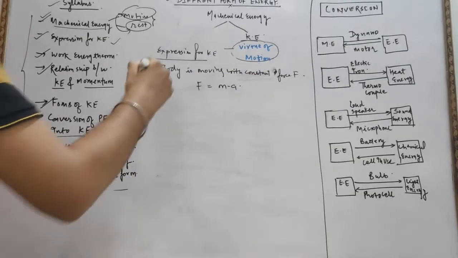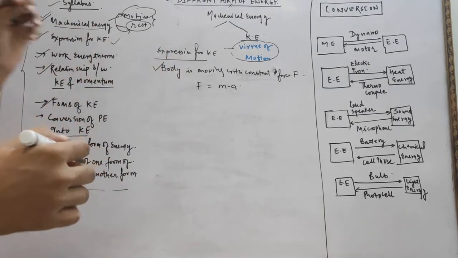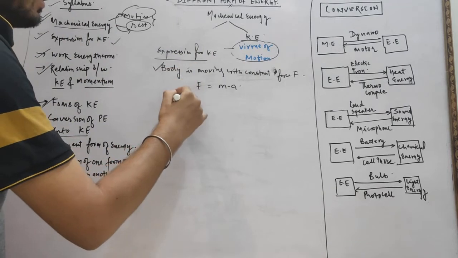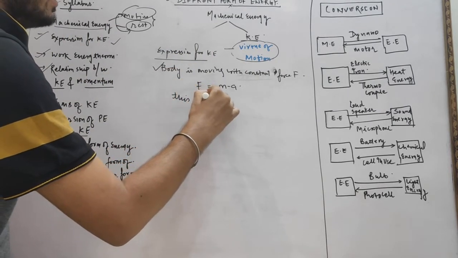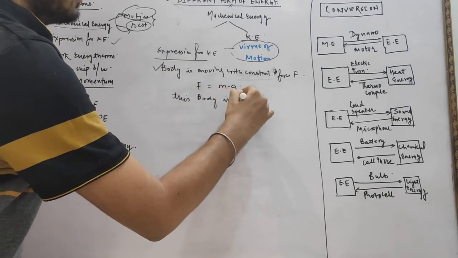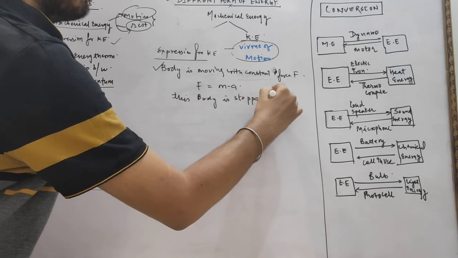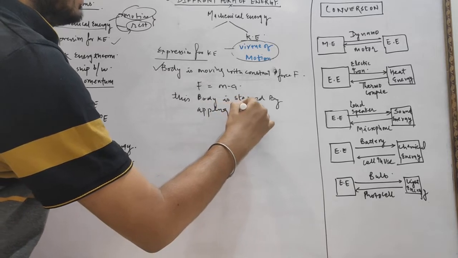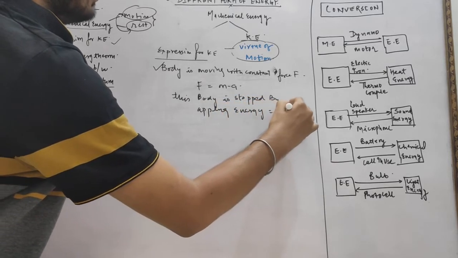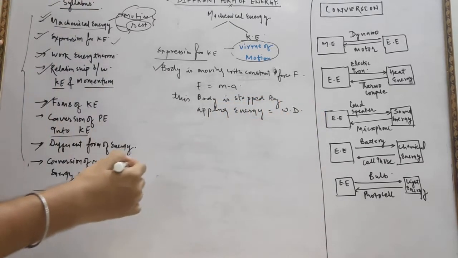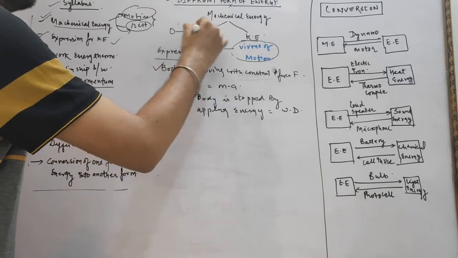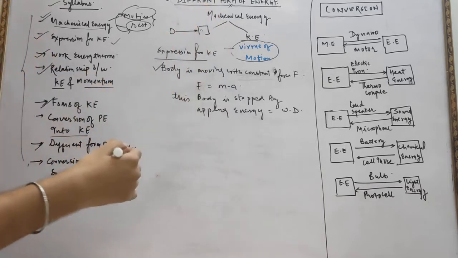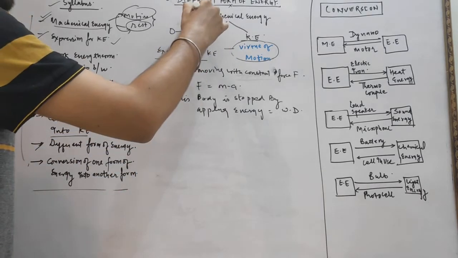A body is moving with a constant force, so force equal to mass into acceleration, we know very well. Now this body is stopped by applying energy, and this energy equal to the work done. Suppose a body is moving and we have stopped it here by applying some force, some energy.